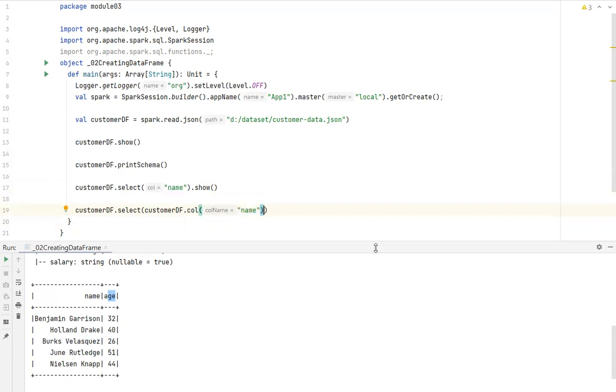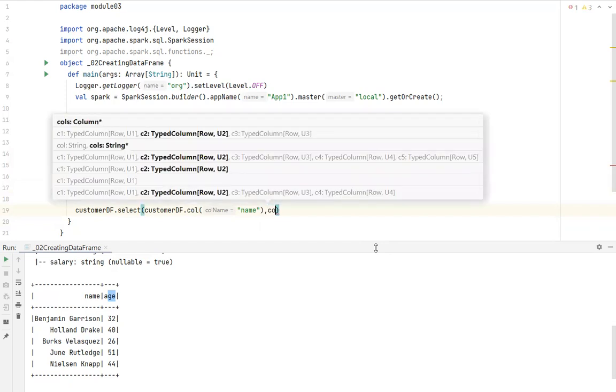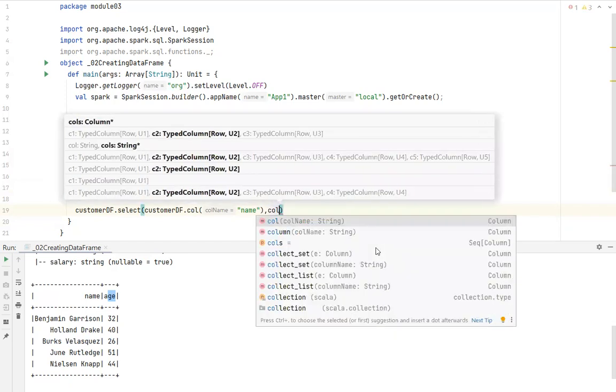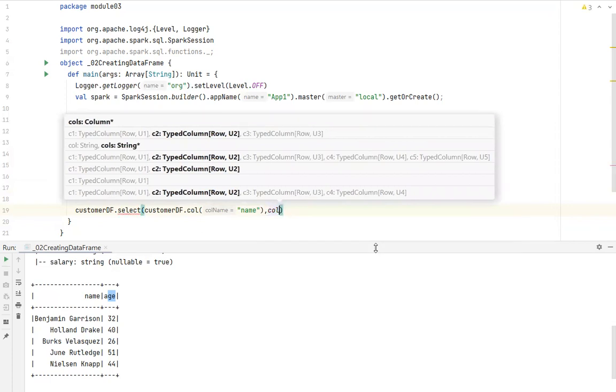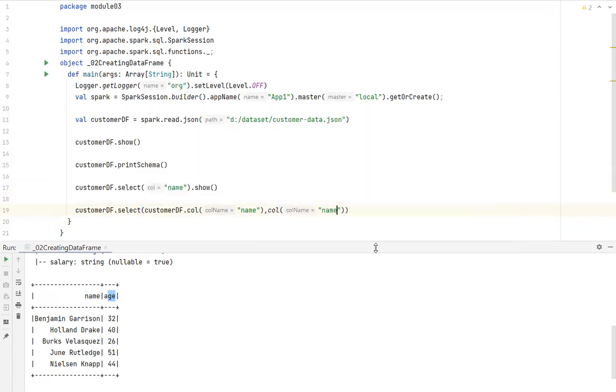There are so many ways to select a column. Let me show you. There is another way to select a column by invoking this col method, and here you can pass the column name, let's say name. So this is another way to select a column. Do remember, this is very important. This col is a function available inside the org.apache.spark.sql.functions package. You have to import that. So this is the easiest way to select a column, but there are other ways too.